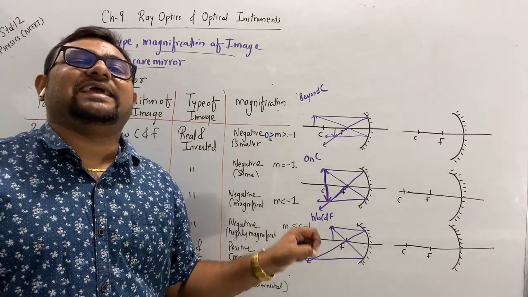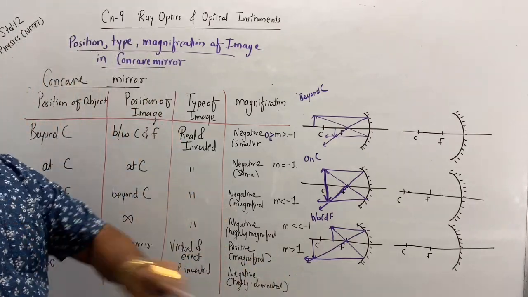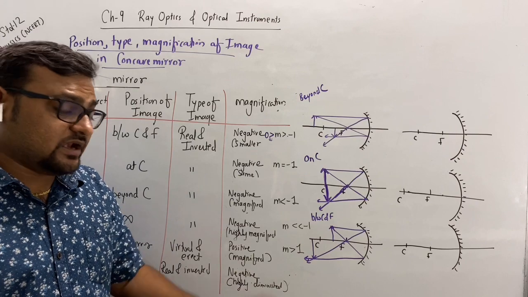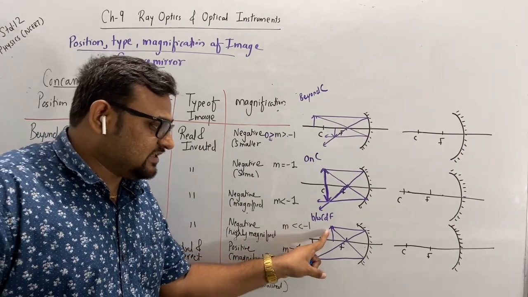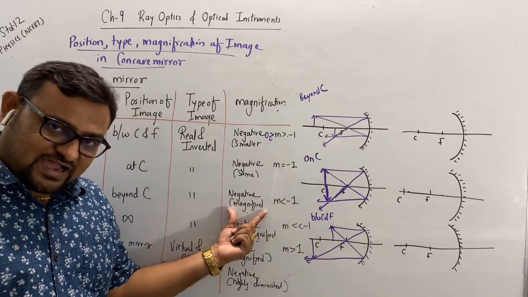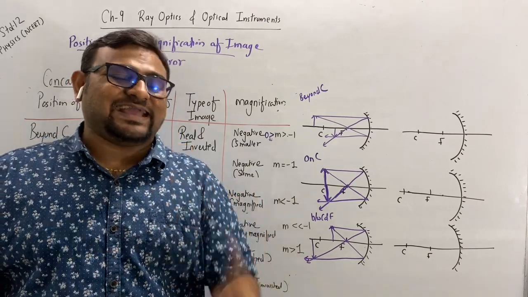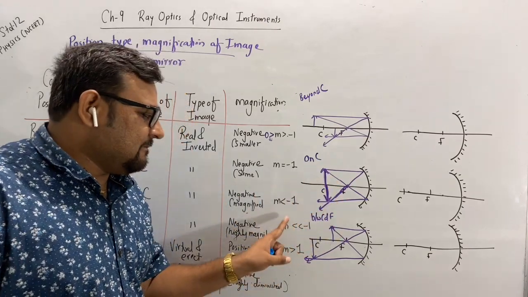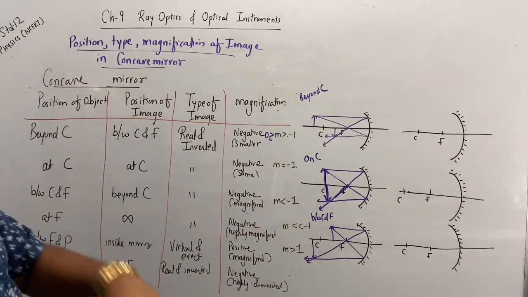Real and inverted, and magnification negative as it is inverted. But see, the size of the image is higher than the size of the object. Therefore, it is magnified. The value of m will be greater than 1 in magnitude, but as it is negative, it is less than -1.